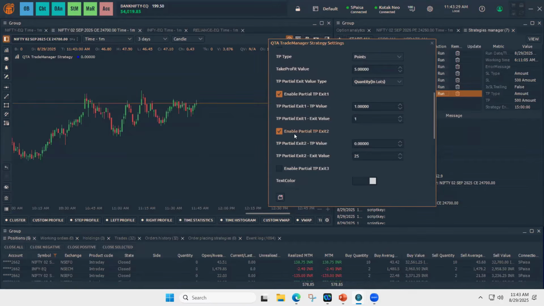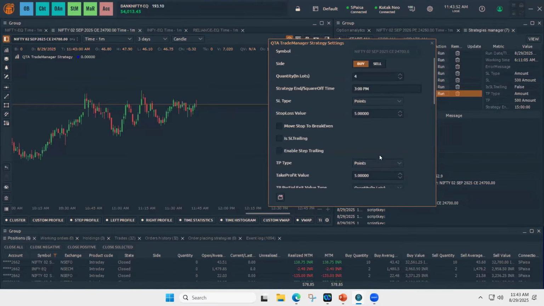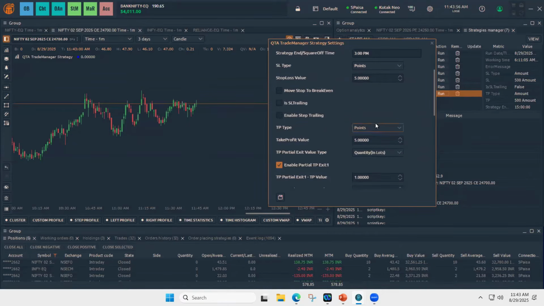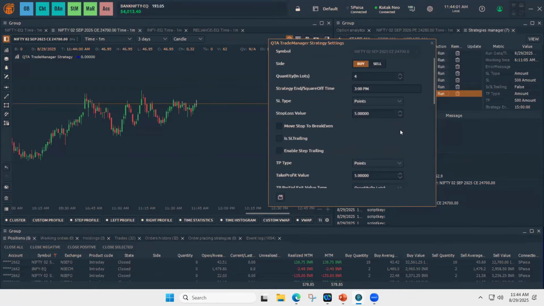So let's take 2 partial take profits. I want to exit at 2 and 1 more quantity. So if price reaches 1 point, 1 quantity will exit, and if price reaches 2 points, 1 quantity will exit, and the remaining 2 quantity out of 4 will still be at 5 value. So you can explore all these options. Let's take this as an example and see how the orders will get placed.